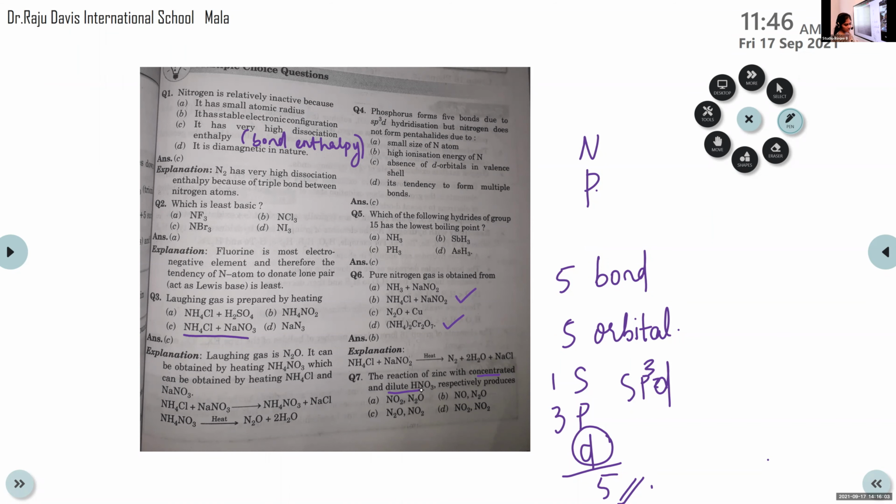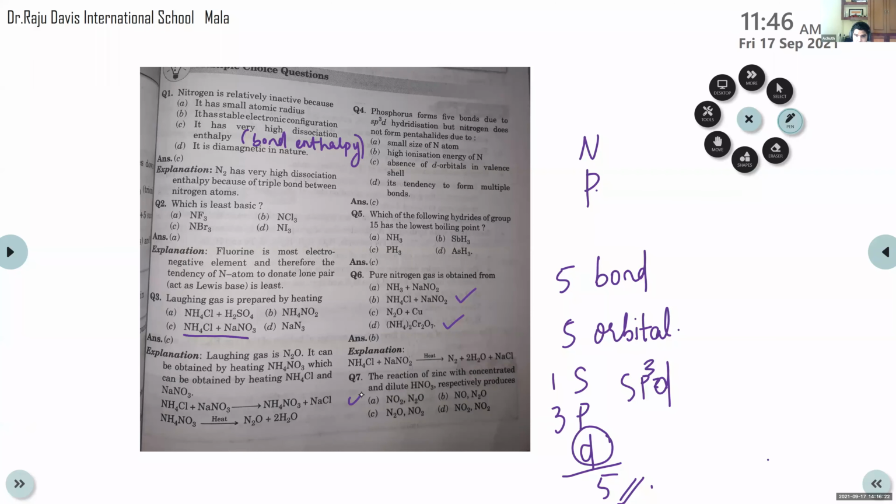In the textbook, it's given dilute first, concentrated second. The question, concentrated first, dilute second. So, option A. NO2, then N2O. Okay. So, you have to read the question carefully.